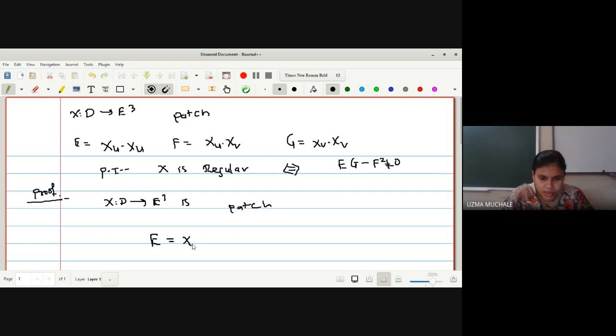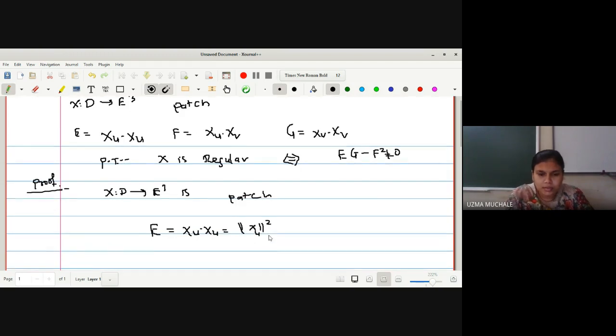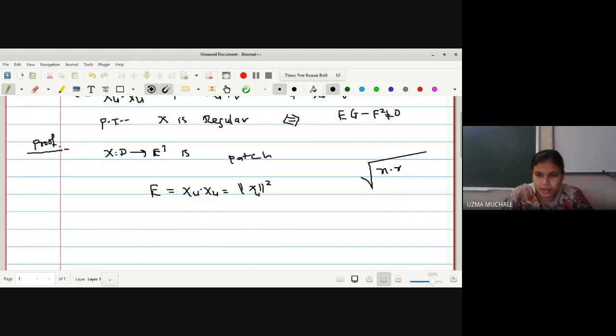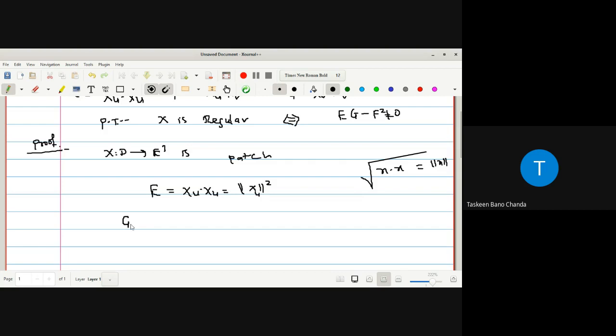First, E is equal to xu dot xu. Now we must know what is the dot product of xu dot xu. Norm square of xu, no? Dot product, in functional analysis we have studied, no? Right? Norm square of x is nothing but x dot x. और यहाँ पे हमने norm x अगर define किया तो under root हो जाएगा. बराबर ना?